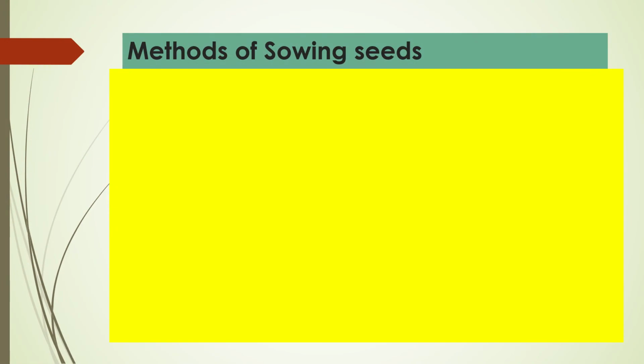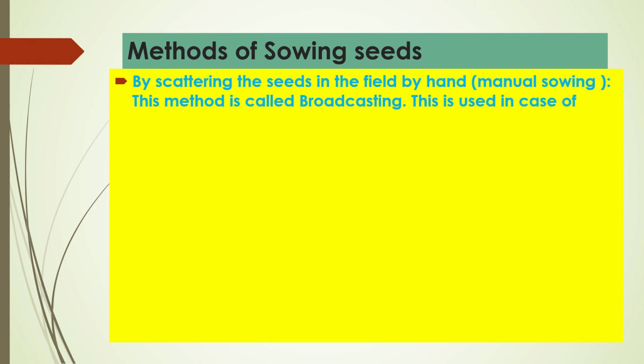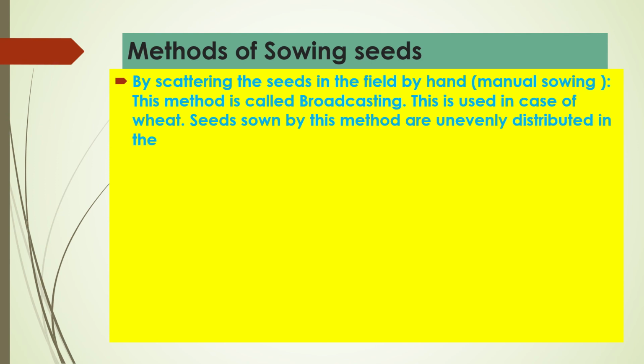Methods of sowing seeds. By scattering the seeds in the field by hand or manual sowing, this method is called broadcasting. This is used in case of wheat. Seeds sown by this method are unevenly distributed in the field.